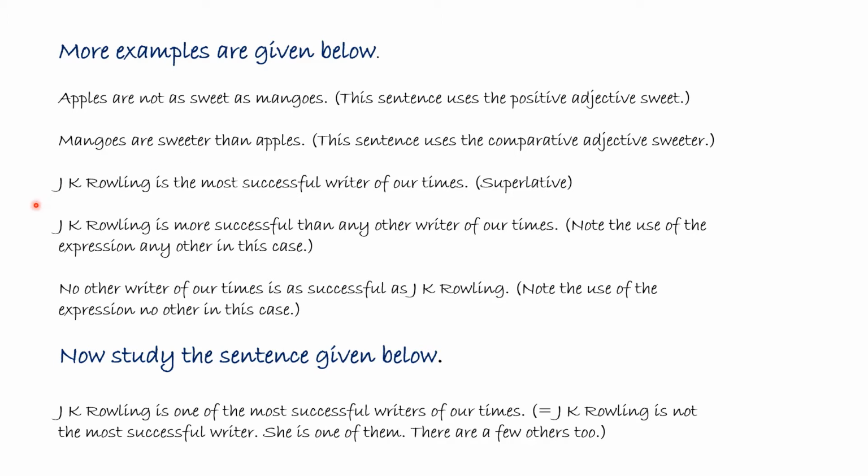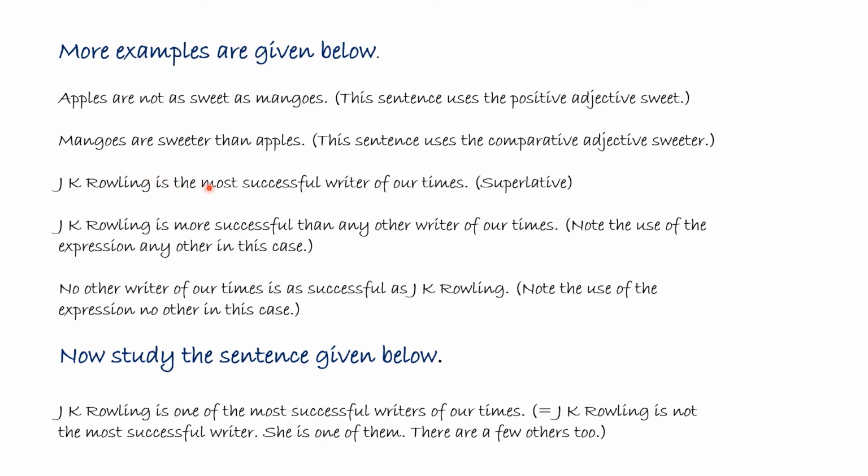Now the next sentence is J.K. Rowling is the most successful writer of our times. Now see, she is the most successful. That means there is no other as successful as her. So J.K. Rowling is more successful than any other writer of our times. Note the use of the expression "any other". No other writer of our times is as successful as J.K. Rowling. Now these three sentences convey the same meaning.